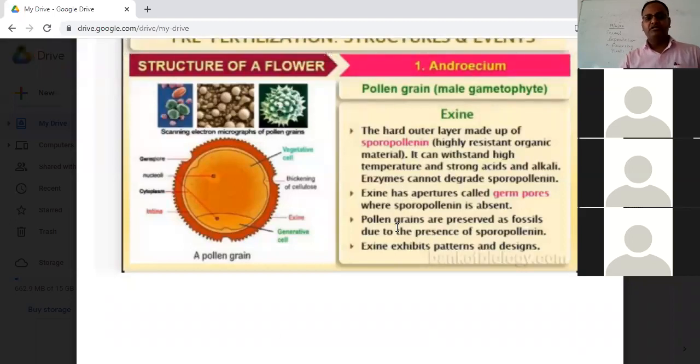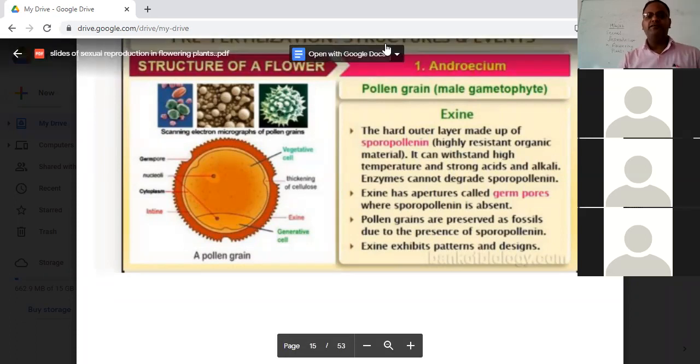And that is why pollen grains are preserved as fossils, because sporopollenin is not digested or disintegrated by any material. This becomes a very important objective question: why is the outermost layer of the pollen grain, the exine, so hard? The outermost layer, the exine, is hard due to the presence of sporopollenin, which is a highly resistant organic material.